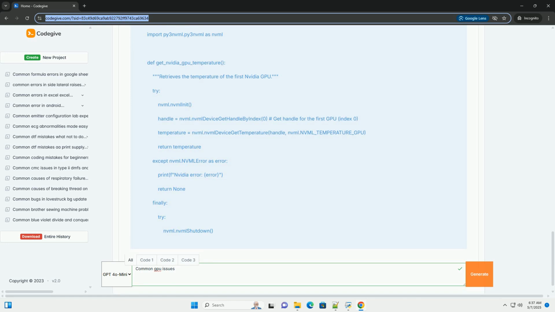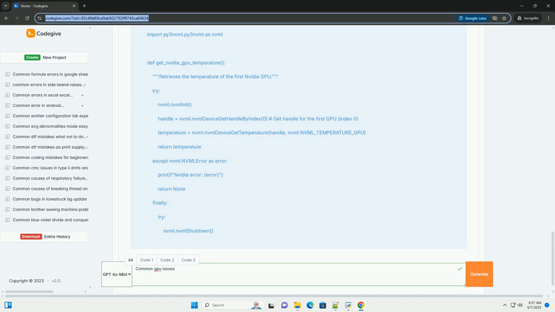To get GPU temperature information, you would typically need to use a library like Py3NVML for NVIDIA GPUs, or AMD's equivalent library, which often requires accessing their SDK. Here's a basic example using Py3NVML. It requires pip install py3nvml.